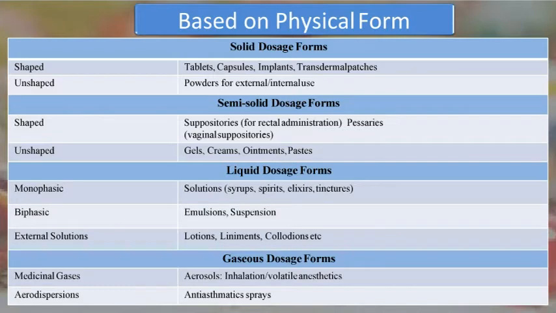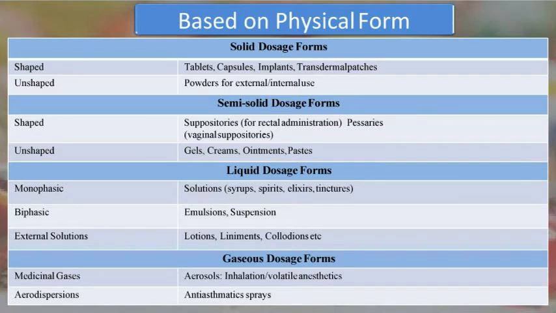In the semi-solid dosage forms, again shaped and unshaped. For example, shaped: suppositories, that is for rectal administration, and pessaries for vaginal administration. Unshaped: that is gel, cream, ointment, and paste.